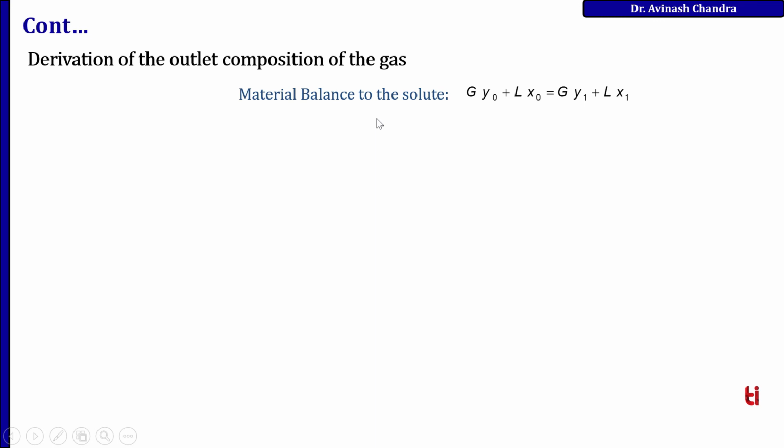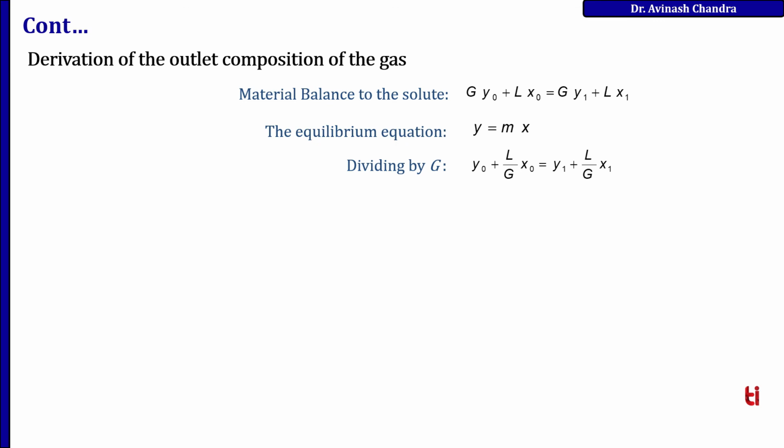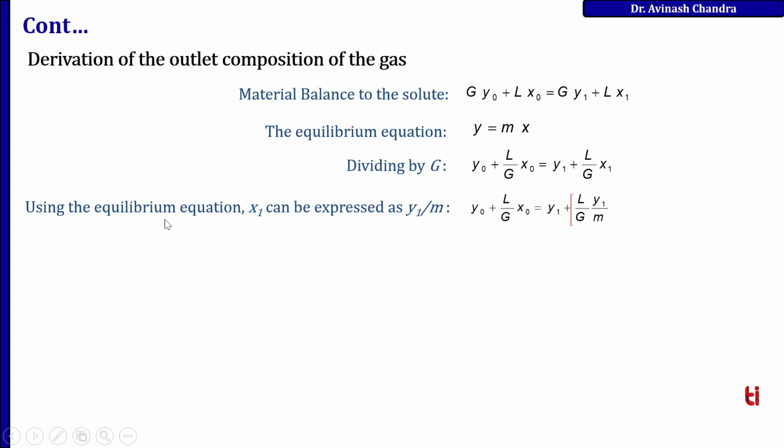The material balance for the solute gives G y naught plus L x naught equal to G y1 plus L x1. With the equilibrium equation y equal to mx, dividing by G, this will be y naught plus L upon G x naught equal to y1 plus L upon G x1. Using the equilibrium equation, x1 can be expressed as y1 upon m. So y naught plus L upon G x naught equal to y1 plus L upon G times y1 upon m, the value of x.